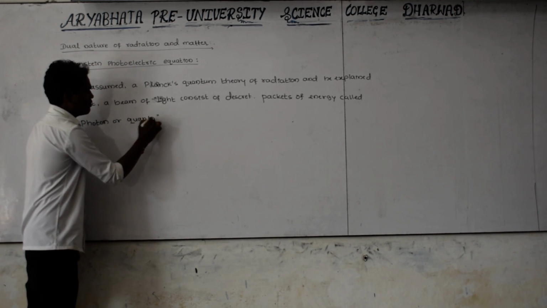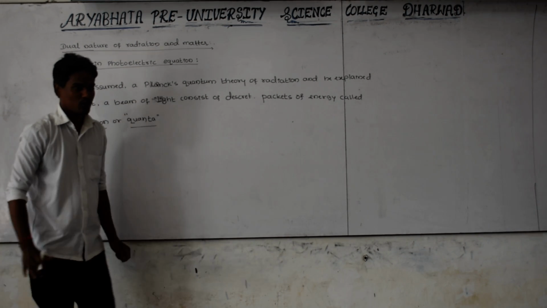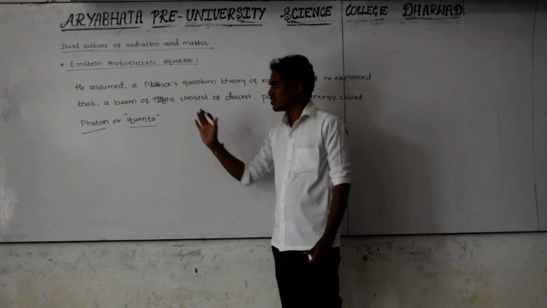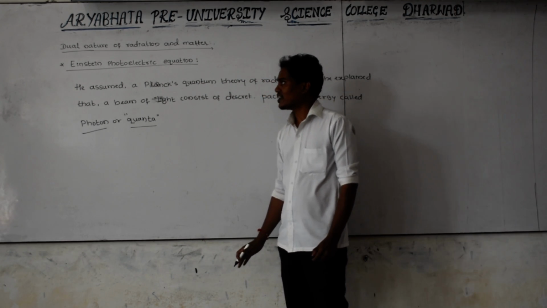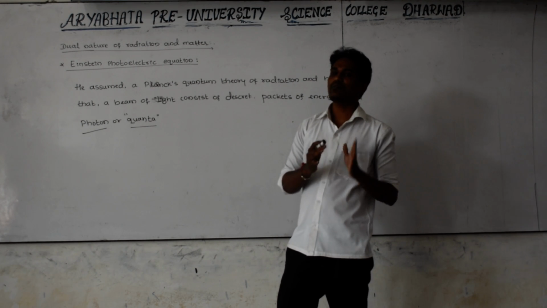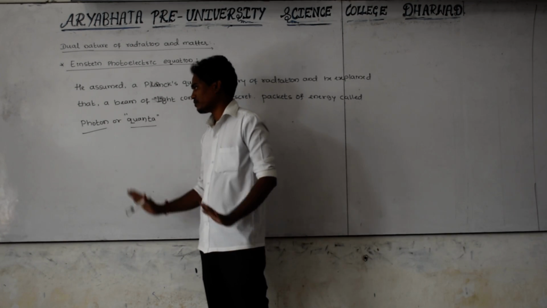Quanta or photon, this is the same. Not a proton, this is a photon. A photon is a particle that does not have any mass. Each and every light consists of smallest tiny particles, and those particles are called photons or quanta.